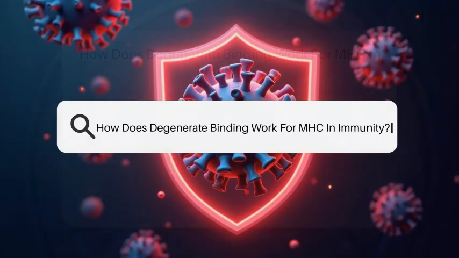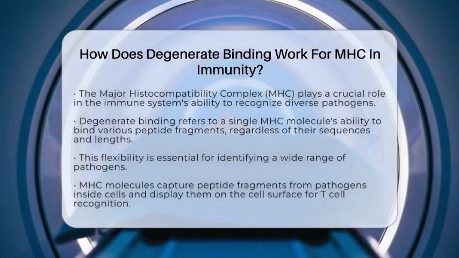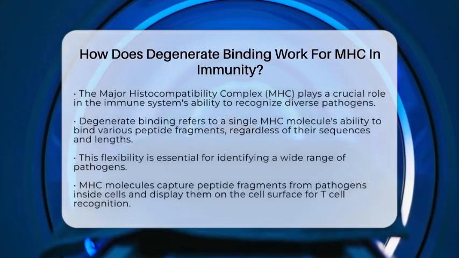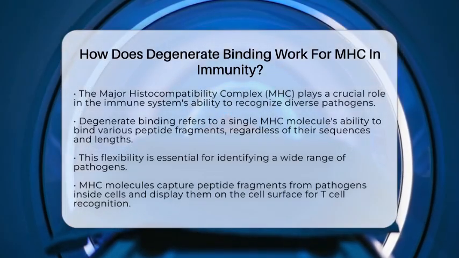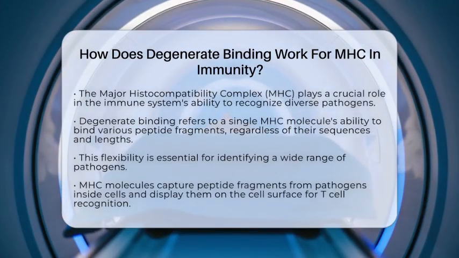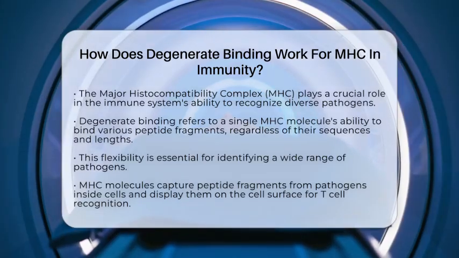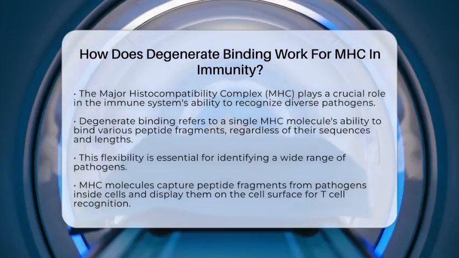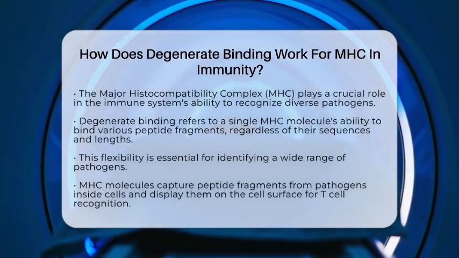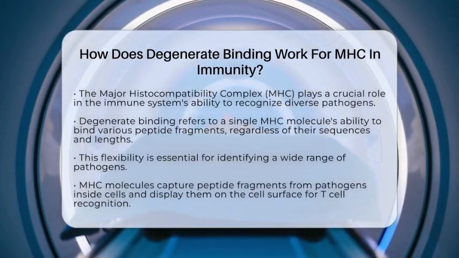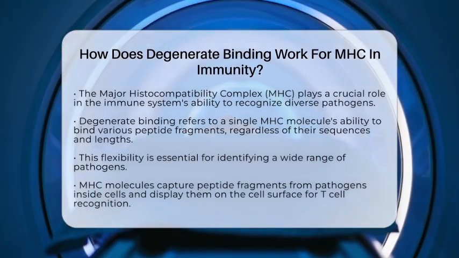How does degenerate binding work for MHC and immunity? Have you ever wondered how our immune system can recognize so many different pathogens? One key player in this process is the Major Histocompatibility Complex, often referred to as MHC. Today, we will look at how degenerate binding works for MHC and why it is essential for our immune response.